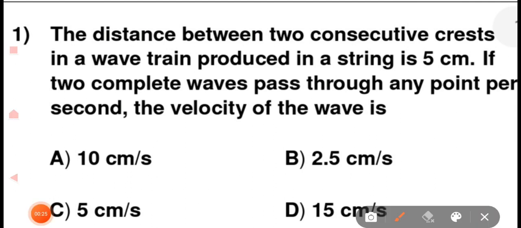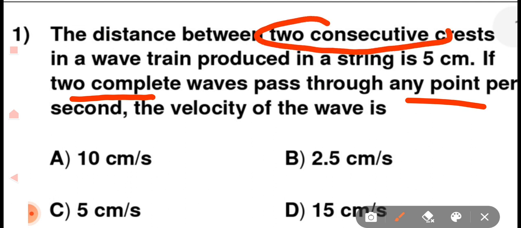First question says the distance between two consecutive crests in a wave train produced in a string is 5 centimeter. If two complete waves pass through any point per second, then the velocity of wave is: option A 10 centimeter per second, option B 2.5 centimeter per second, option C 5 centimeter per second, option D 15 centimeter per second.